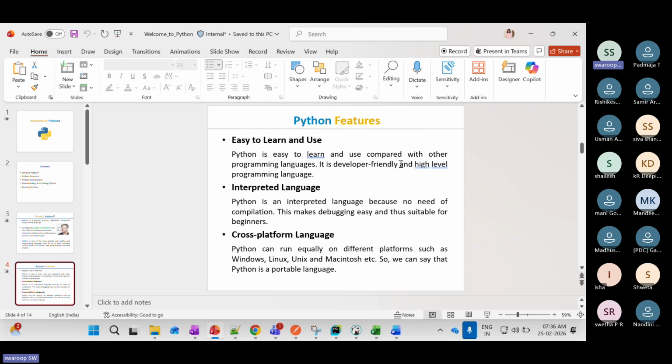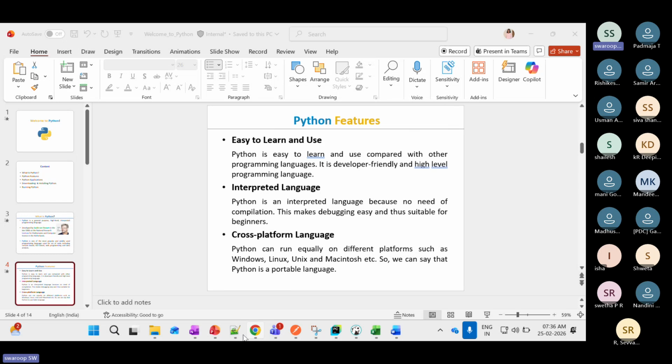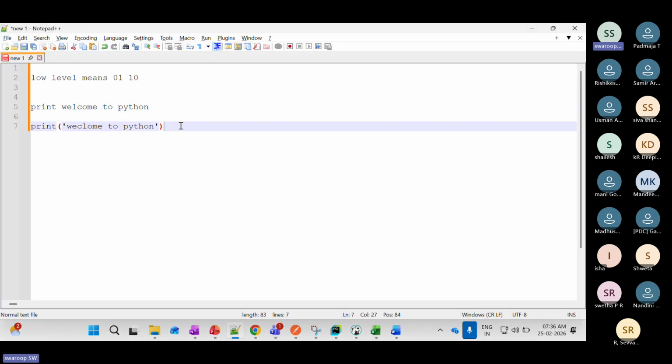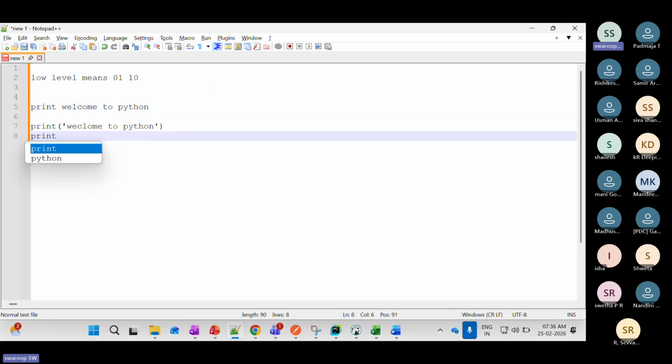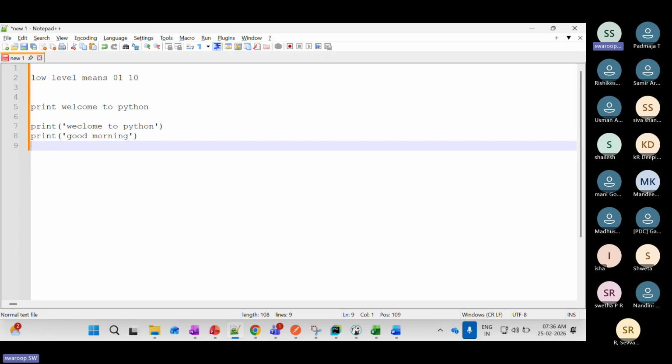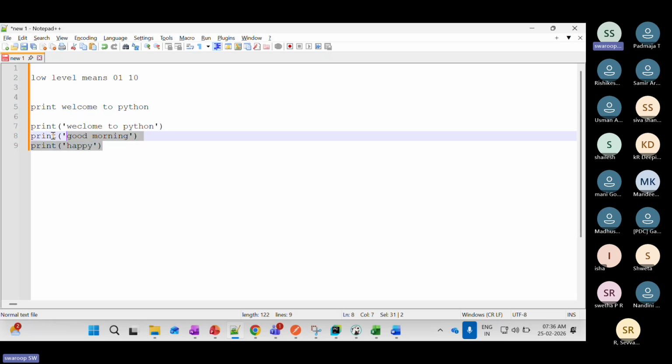And Python is an interpreted language. What is meant by interpreted language? For example, as of now we will take the print statement only. I'm just saying good morning. So print, and so on. These 3 pieces of lines, I have written.